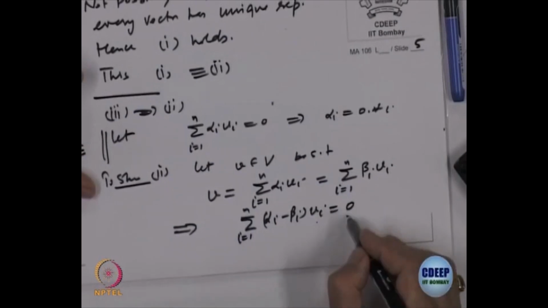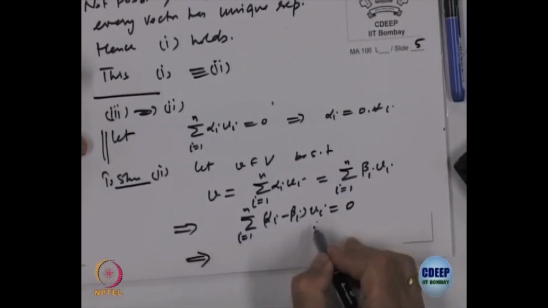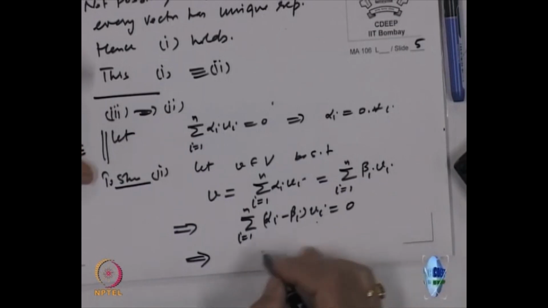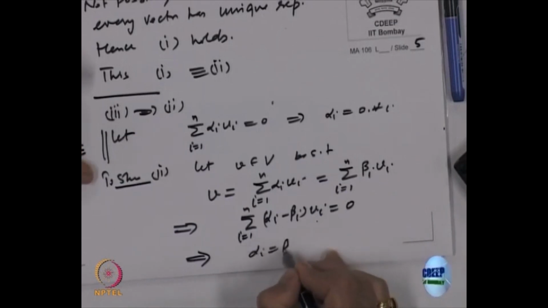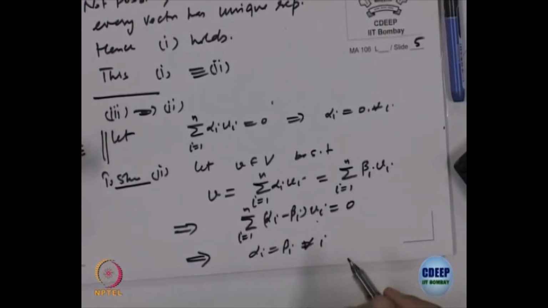Take everything on one side, that is equal to 0, and what does that imply? 0 has got a representation by uniqueness for 0, this implies alpha I is equal to beta I for every I, right. So, that way both are obvious from each other. So, statement 3 is equivalent to 2 is equivalent to 3.